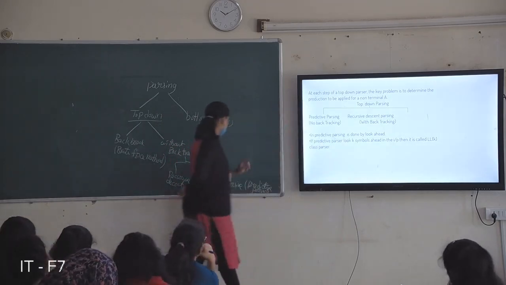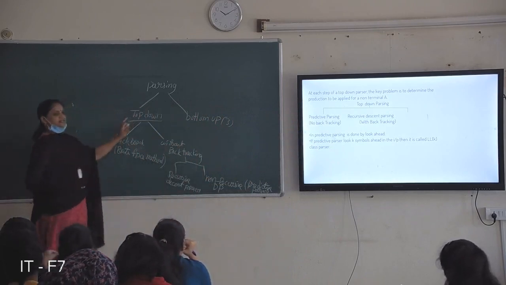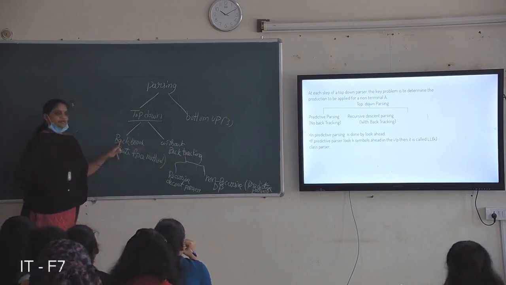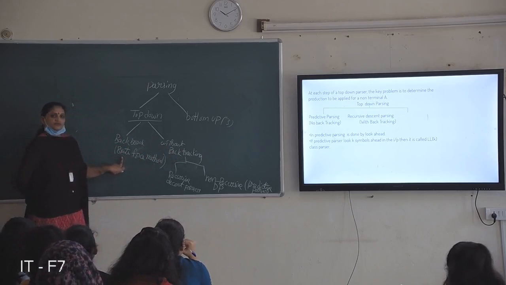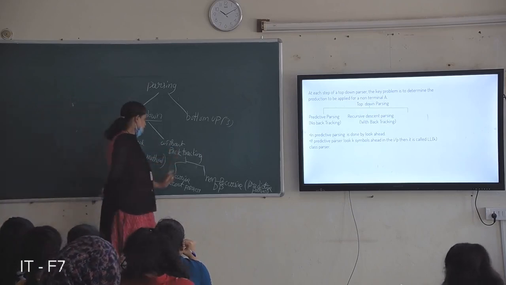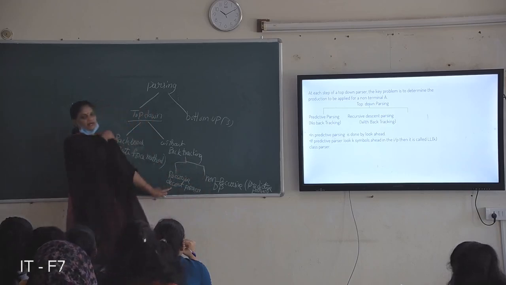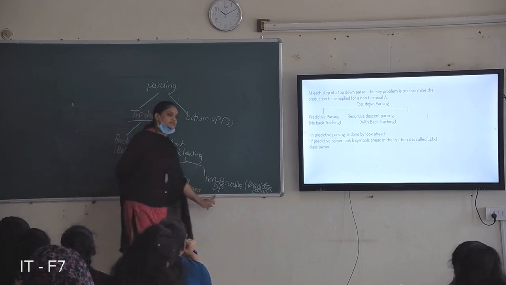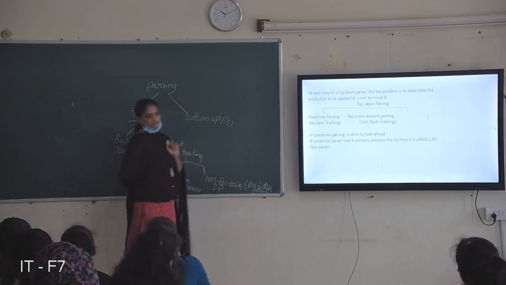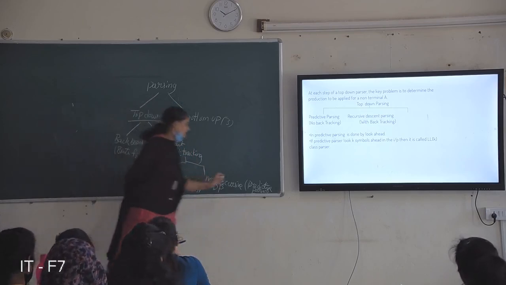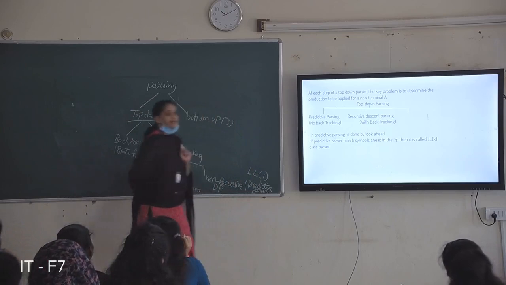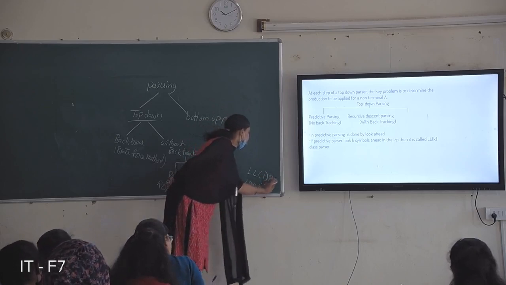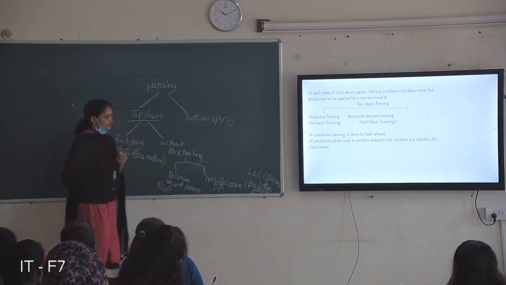Okay, predictive parser. Top-down parsers are of two types: backtracking and without backtracking. The backtracking method is also known as the brute force method. And without backtracking has again two types: recursive descent parser, which we can call RDP, and non-recursive descent parser. This is also called predictive parser, and also called LL(1) parser. LL, within brackets write 1 parser. Okay, you can see one by one.